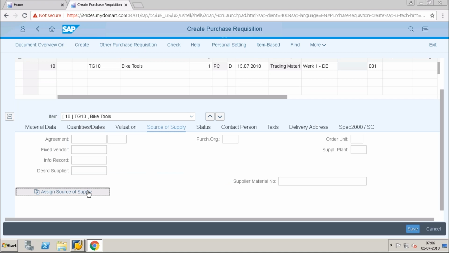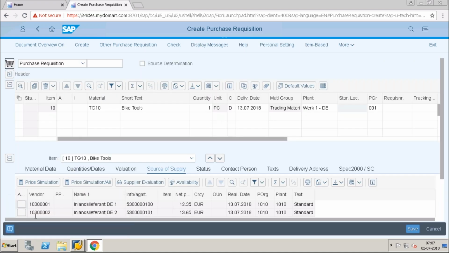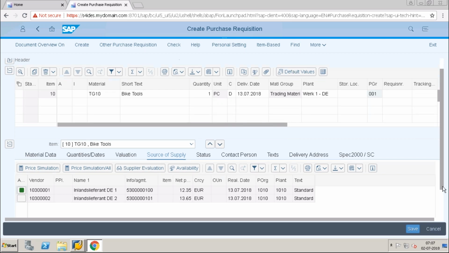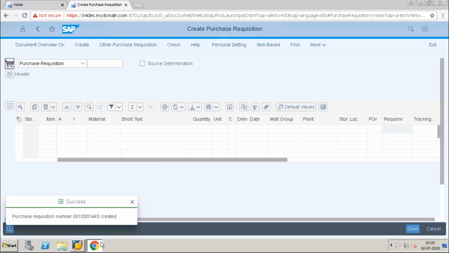Assign source of supply. I will assign this. Okay, I will say yes. So now purchase requisition 1443 got created. I will save.